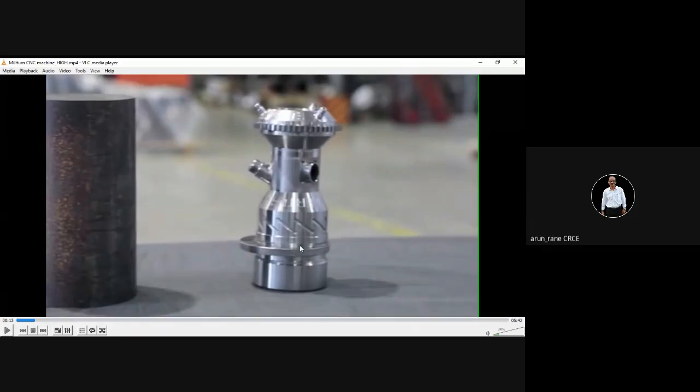This has been done entirely on CNC lathe. Like this projection, then this projection, then this collar which is eccentric, then this teeth, then all these projections have been done on the CNC lathe. Otherwise, if there were no CNC lathe or turn mill, this particular machine is called the turn mill.